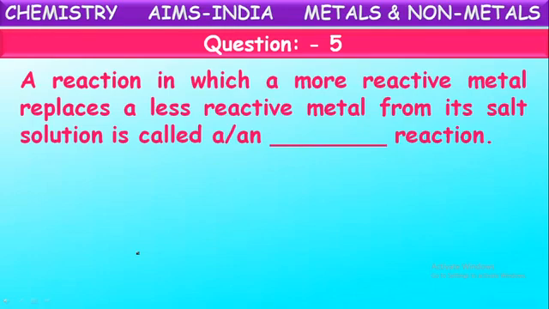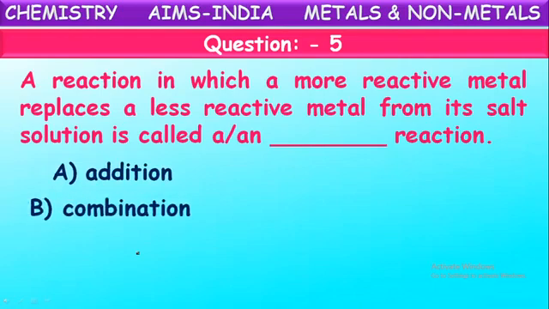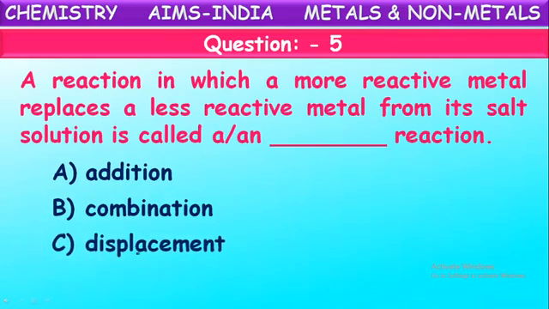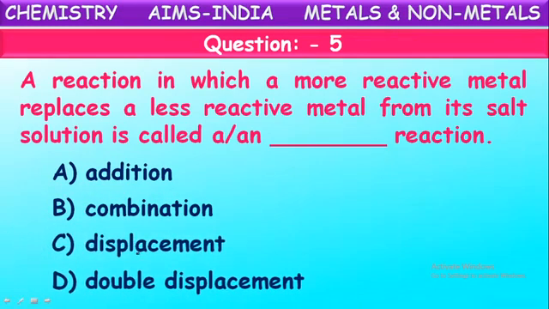While discussing the chemical reactivity of metals, we have seen that when a less reactive metal's salt solution is taken and a highly reactive metal is dipped into that solution, the highly reactive metal displaces that less reactive metal from its compound and forms a new substance, and the less reactive metal will be omitted out. Are such reactions called addition reactions, combination reactions, displacement reactions or double displacement reactions?